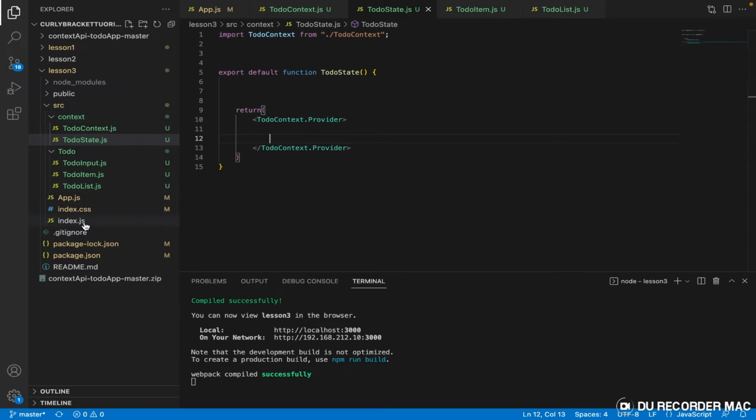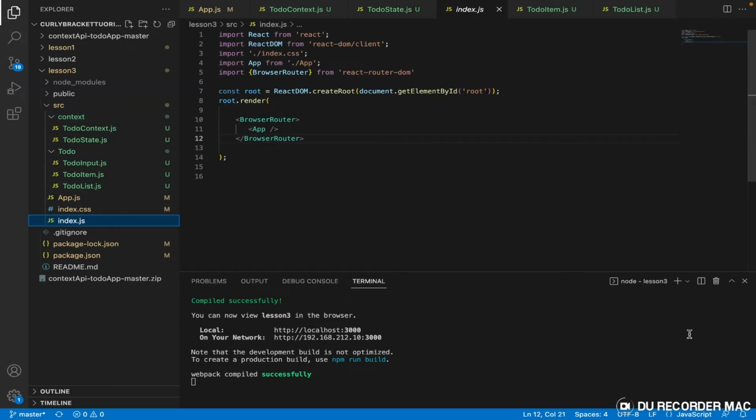So to do that, we have to go to our index.js. If you watched our tutorial when we did the router, you see the way we wrapped everything with the BrowserRouter, because every part of this application is going to make use of this router. So we use it to wrap our app. That's the same thing that we're going to do here.